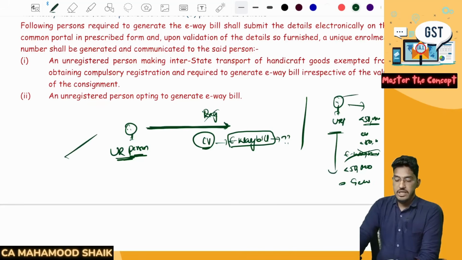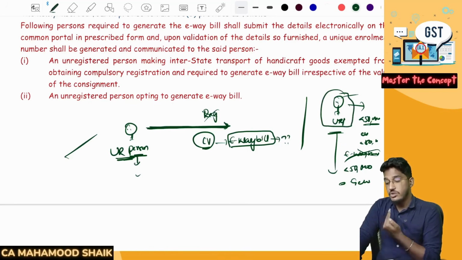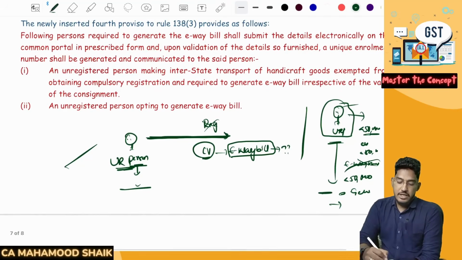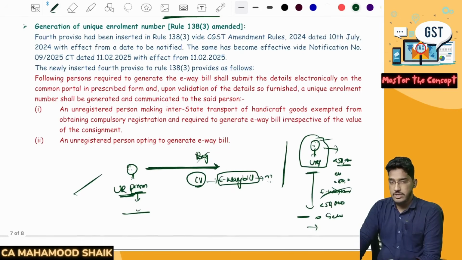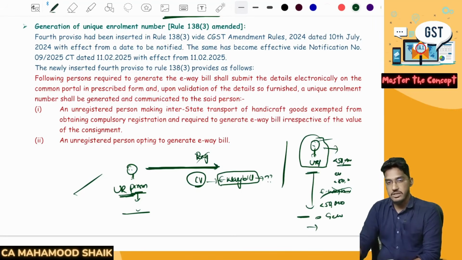See, in both cases, you are an unregistered person making notified handicraft products and required to compulsorily generate an e-way bill, but you are unregistered. Or it is not compulsory, but out of your own choice you have opted to generate the e-way bill, but you are unregistered. Sir, how can I generate it? In both cases, since you are unregistered, you can do it by getting an enrollment number. As I have told, transporters generally have that unique enrollment number. You can also get that enrollment number, and using it, you can generate the e-way bill.